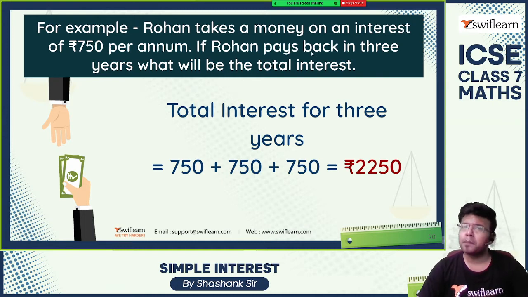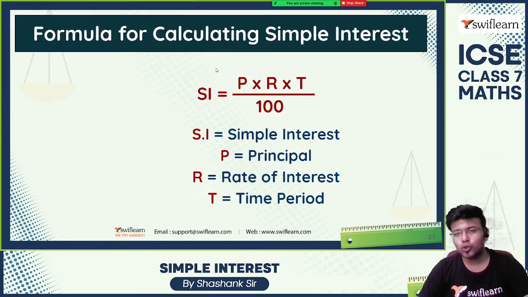If Rohan pays back in 3 years, what will be the total interest? Per year it is 750. For 3 years it is 750 plus 750 plus 750. The interest which he needs to pay after 3 years is 2250, along with the borrowed money also.